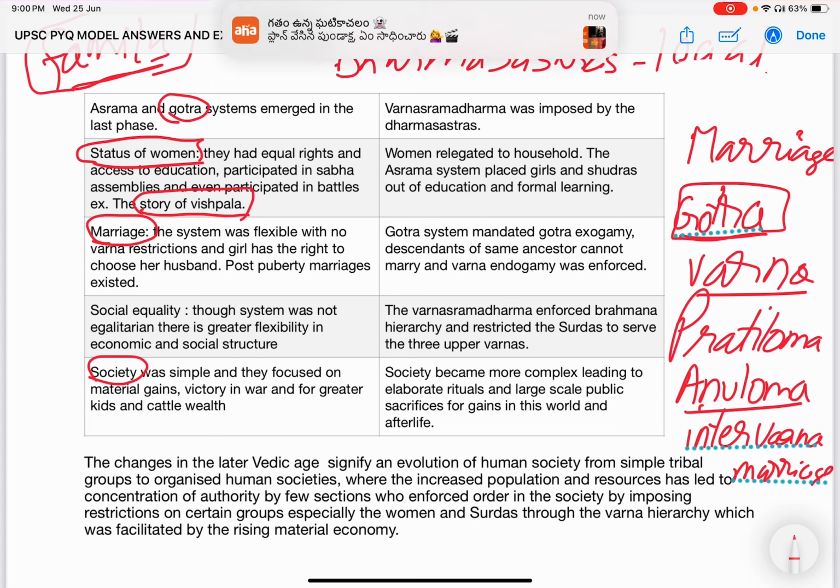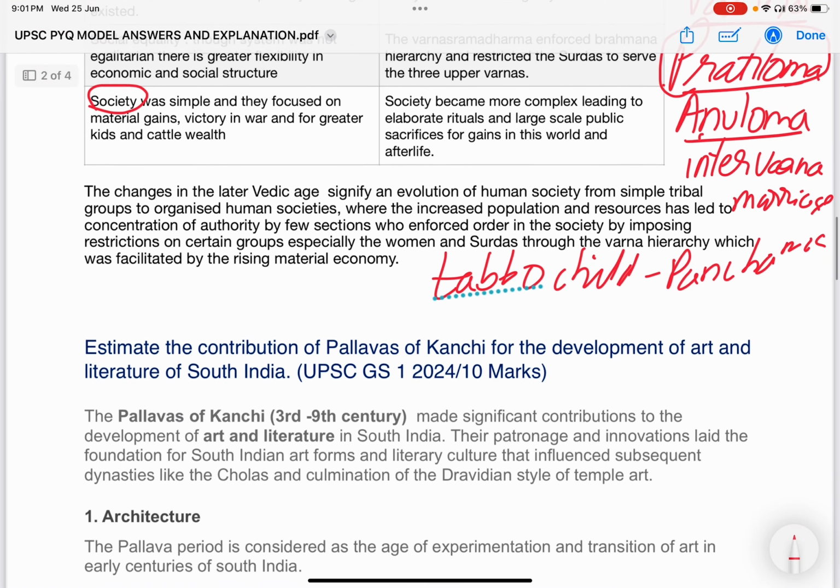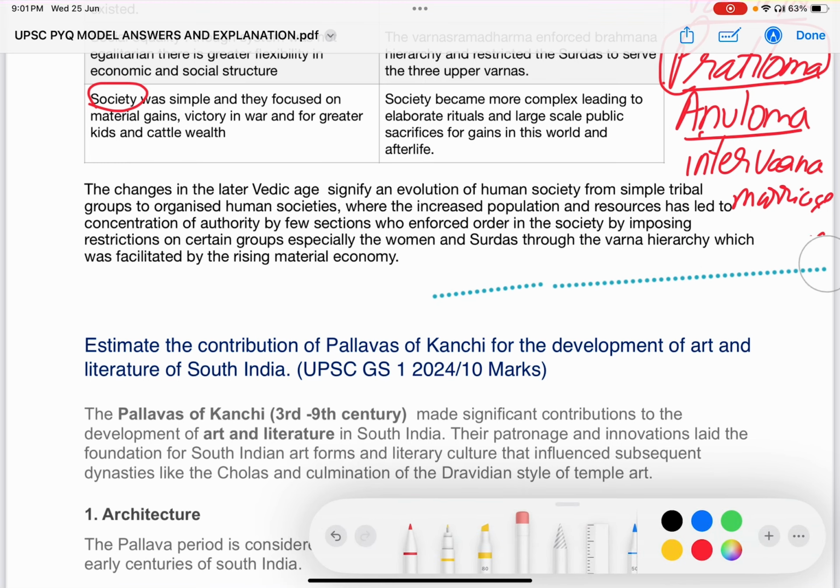This is partially accepted. Whereas the second one is Pratiloma marriage. Pratiloma marriage is the reverse, where a higher Varna girl marries a lower Varna boy, particularly a Brahmin girl marrying a Shudra boy. This is considered a taboo in society, where the offspring, the children, are called panchamas or chandalas. So, untouchable.